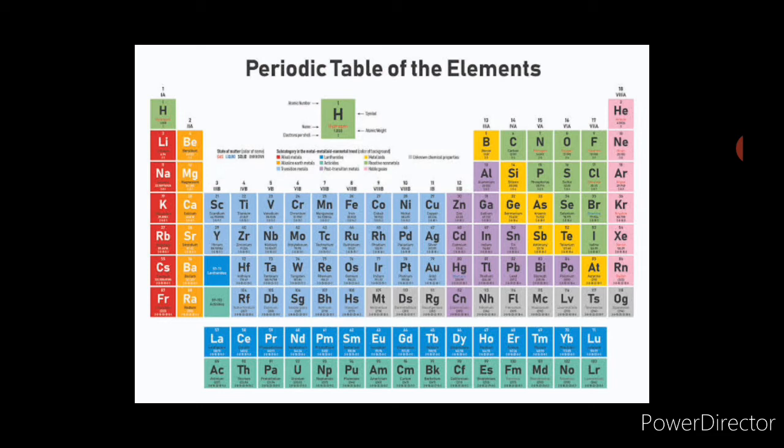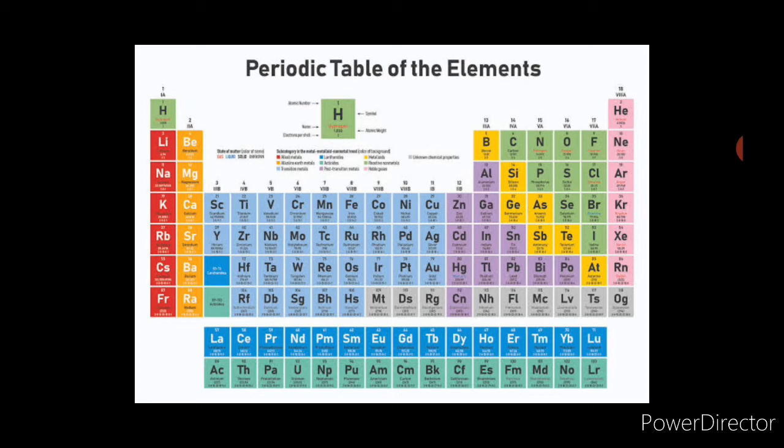Now here on the screen you see the modern periodic table, isn't it? Here you can see that all the elements are arranged in increasing atomic number. You can also observe the horizontal rows and the vertical columns, isn't it? If you count, there are 7 horizontal rows, and these horizontal rows are called periods. There are 7 periods in the modern periodic table.